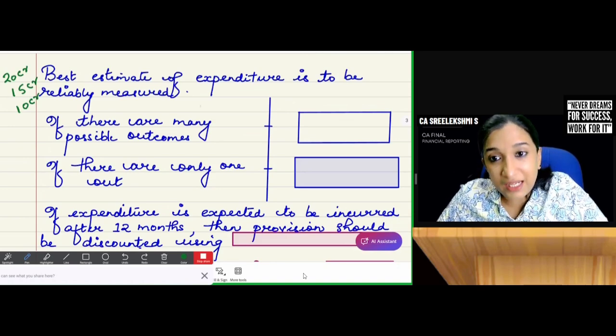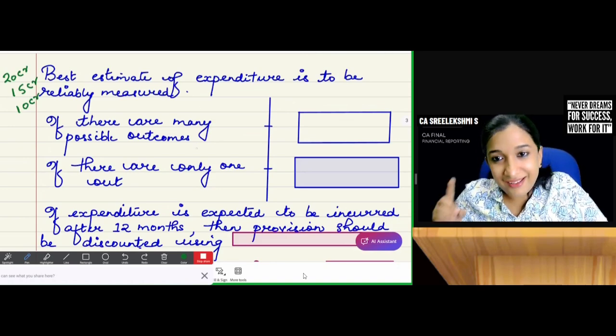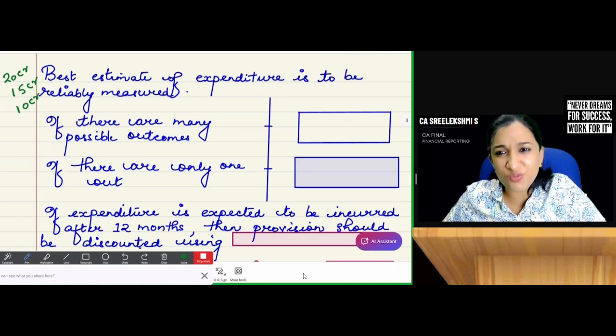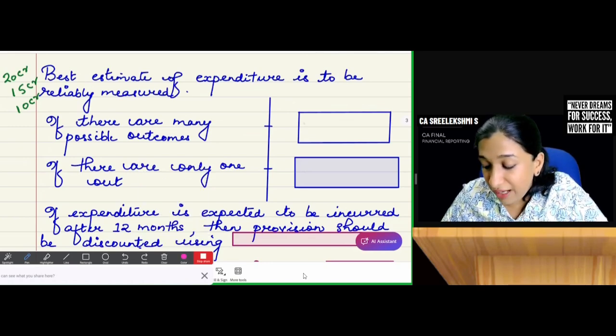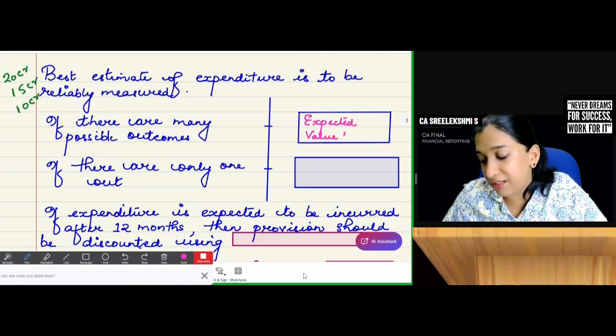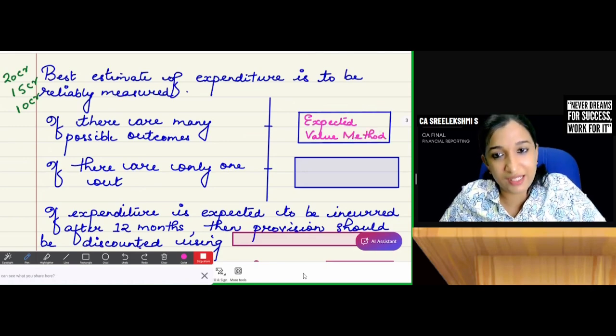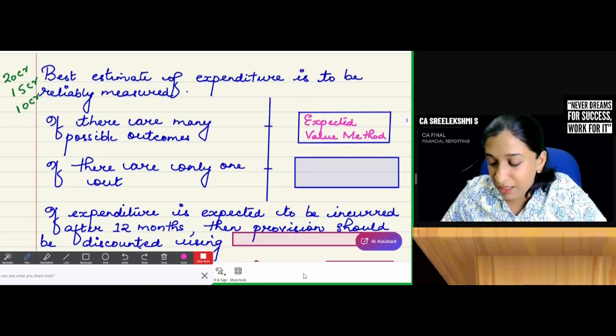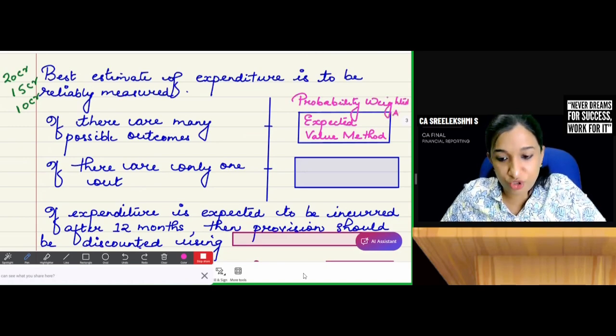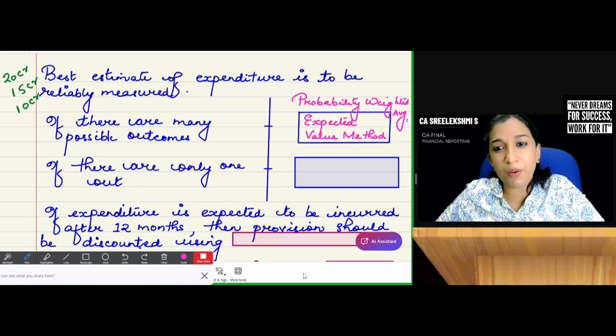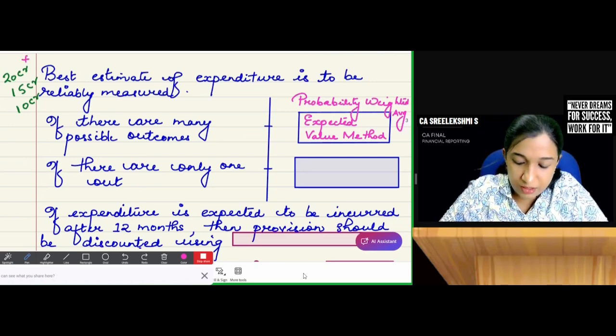If there are many possible outcomes, like what we have learned in Ind AS 115, you can go for the expected value method. What is the expected value method? Probability weighted average. What is the probability to pay 20 crores? 60%.